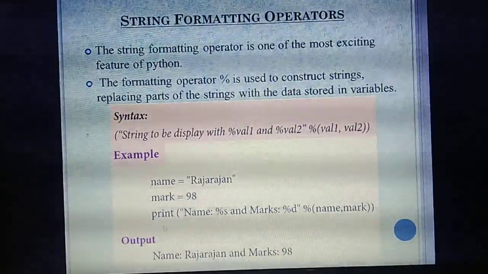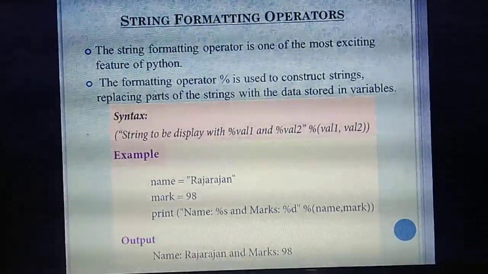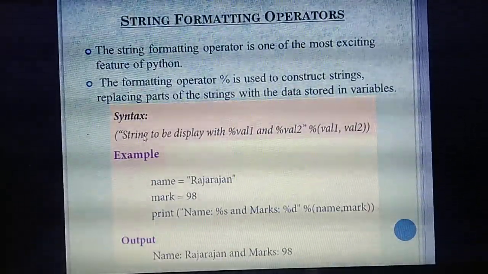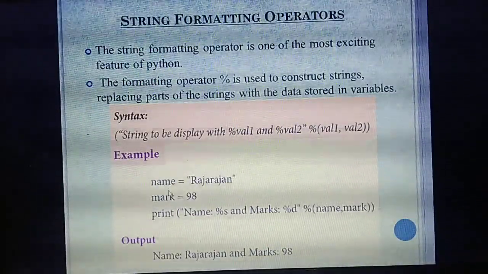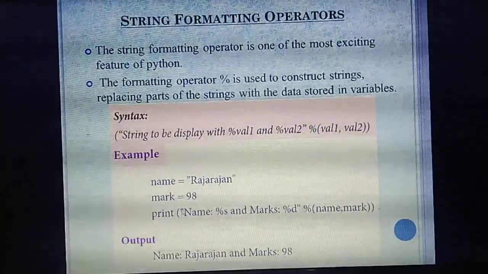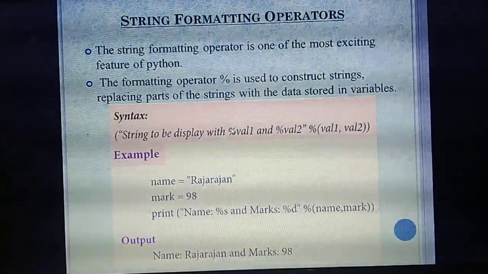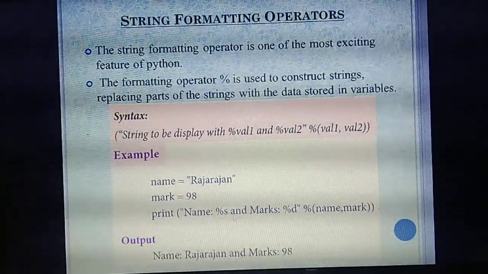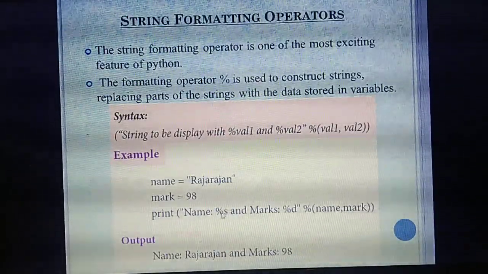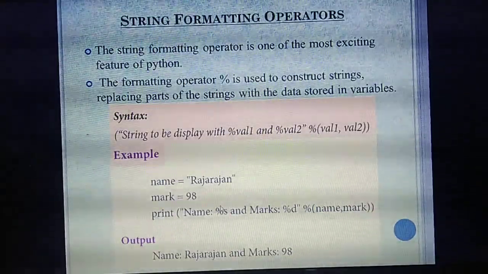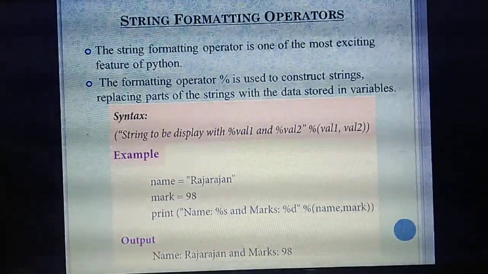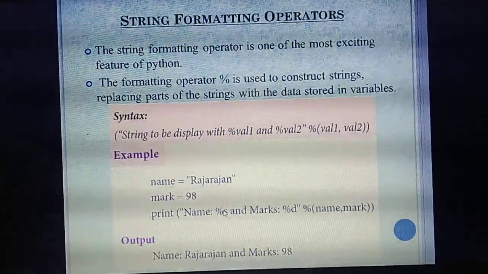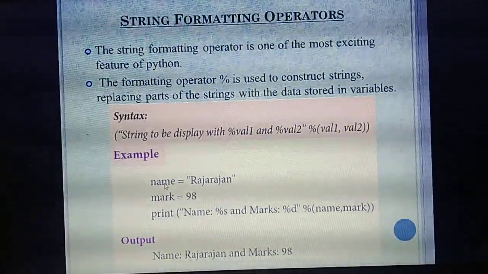So now we are going to print using formatting operators. So what's the syntax? String to be displayed. What strings do you need to display? Name as well as mark. So name, you need to give in percentage. What's the thing? String. So what's the percentage? Percentage s. String means you need to give percentage s. Okay, and the next value, mark.